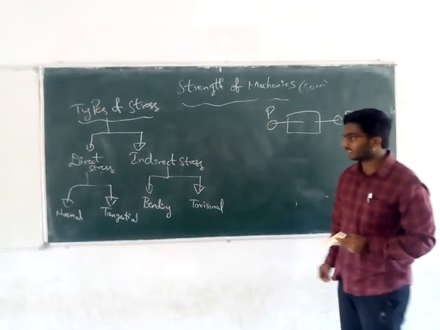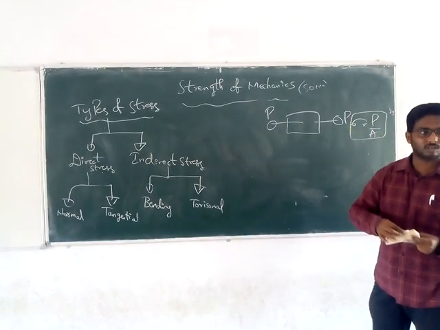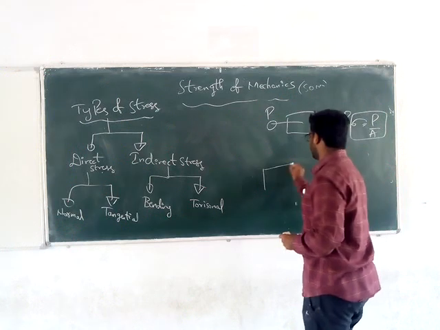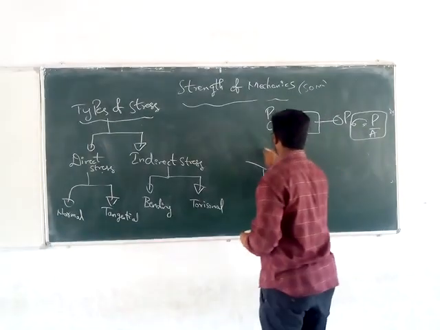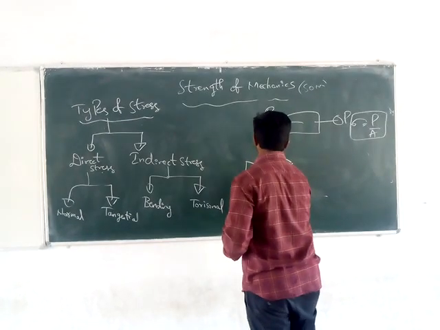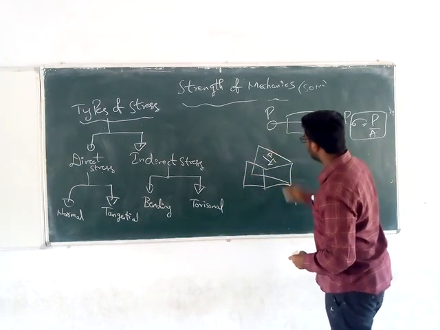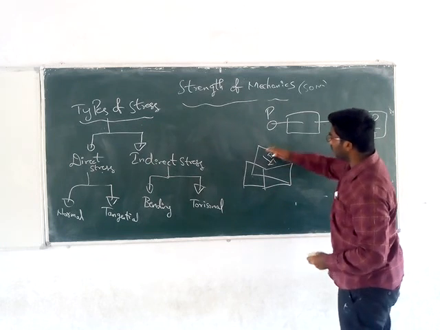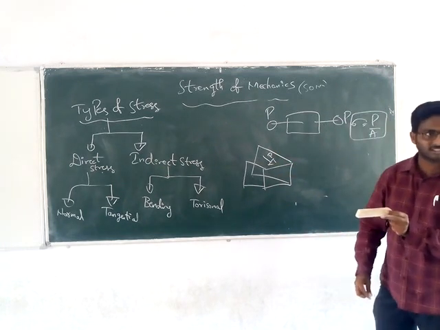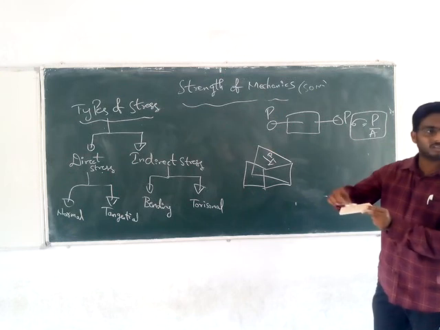In tangential stress, the load will be acting parallel to the cross section. Suppose I take this as the member, the load will be parallel to the cross section.